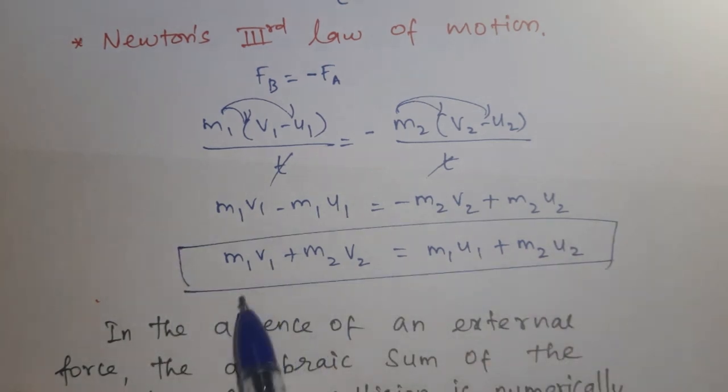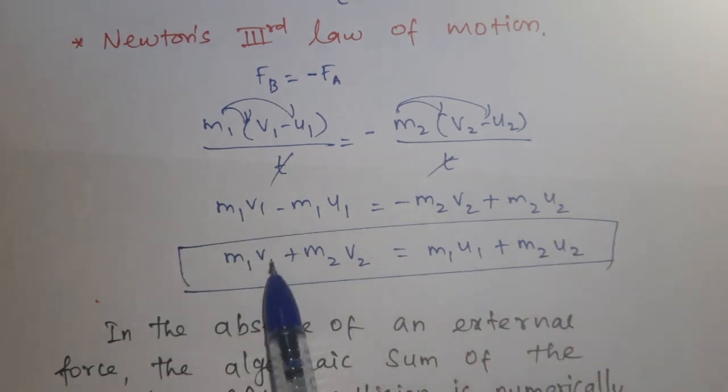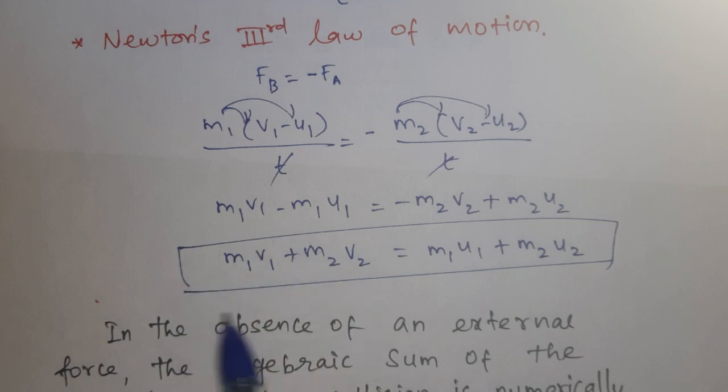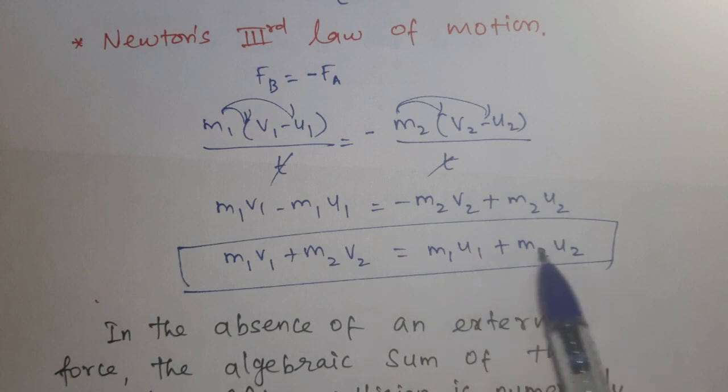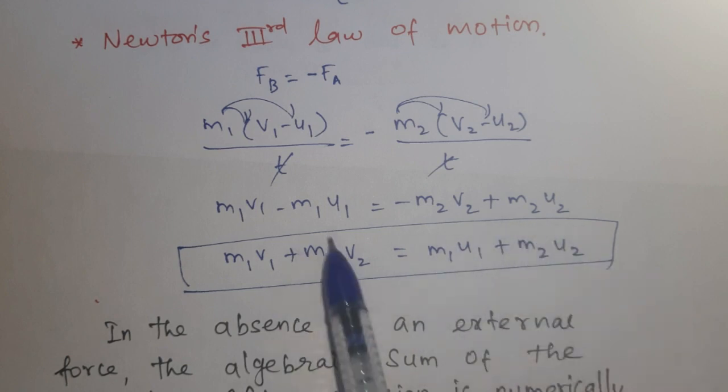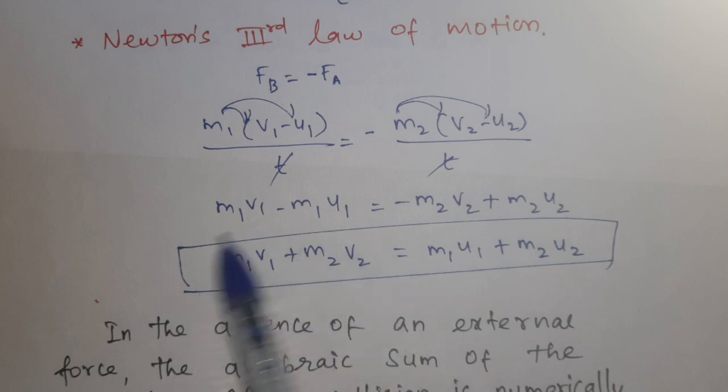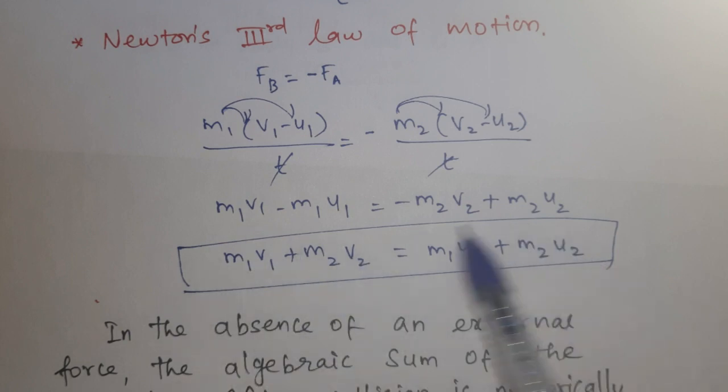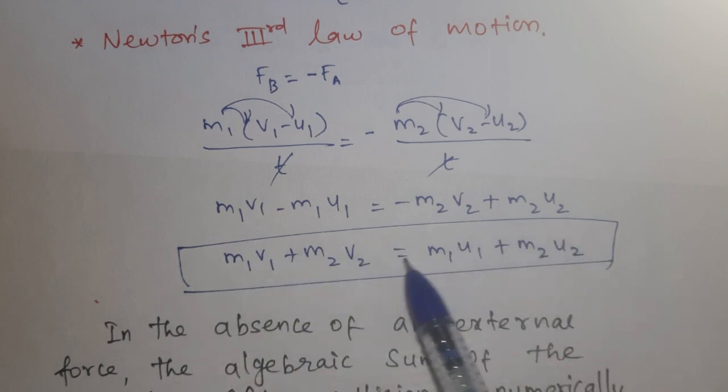The left-hand side represents the algebraic sum of momentum after collision, which is numerically equal to the algebraic sum of momentum before collision. Both will be the same in the absence of external force.